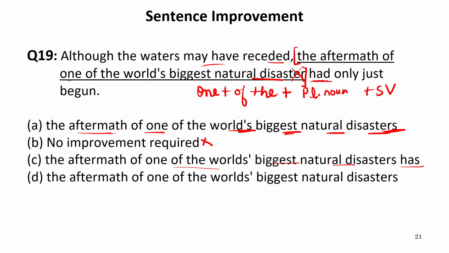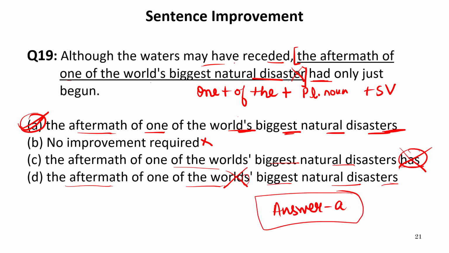When it is written had and had is not underlined, this has is not required. In the last part, the aftermath of one of the world's biggest natural disasters. Now, words is given in plural form, which is not correct. Word is singular always. So, A is absolutely correct option. So, our answer is A.